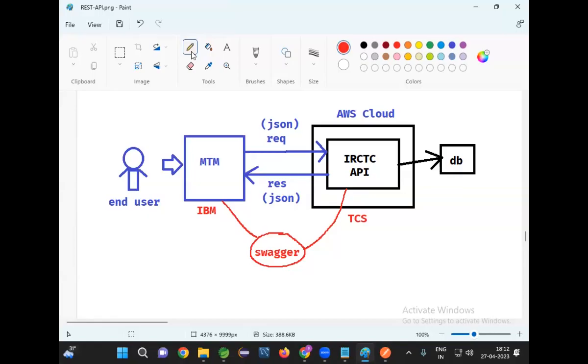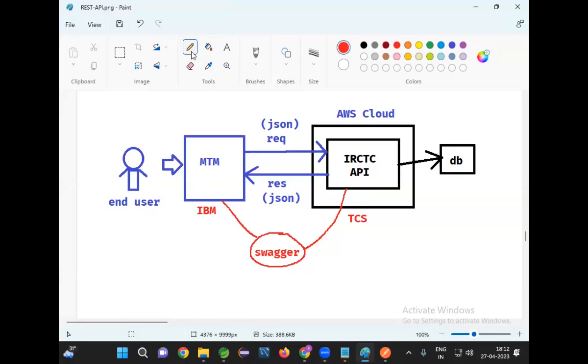So that's why when our API development is completed, we need to provide API related documentation to the consumers. To provide API documentation to the consumers, we are going to use one third-party API called Swagger. I will add Swagger to my REST API.